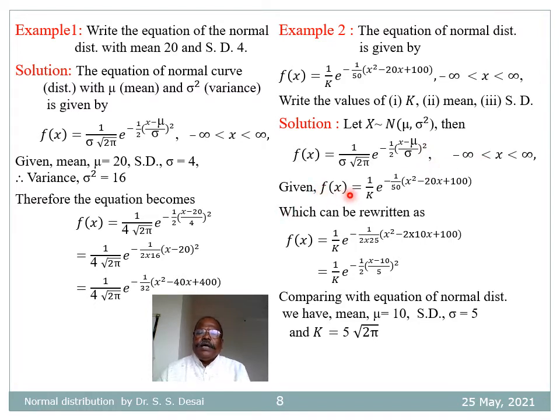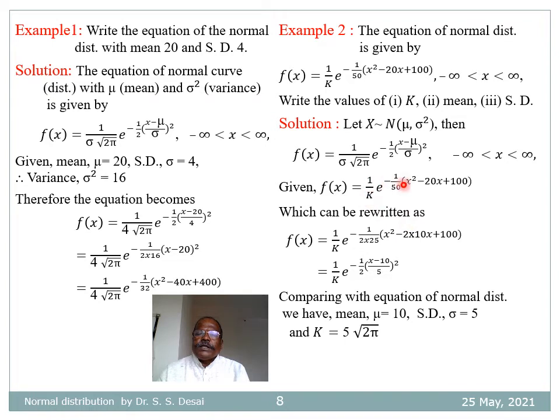So given here f of x is 1 divided by k into e raised to minus 1 by 50 into (x square minus 20x plus 100). So we can write this 50 as 2 into 25, and this 25 is the square of 5, and this x square minus 20x plus 100 is the expansion of (x minus 10) whole square.